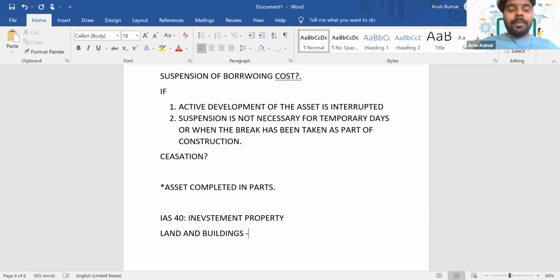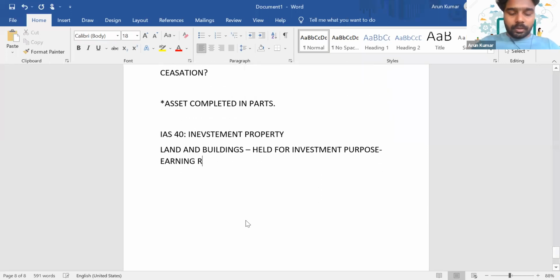So if it is land and buildings held for investment purposes, such as earning rentals or capital appreciation, then we will account for it as investment property.